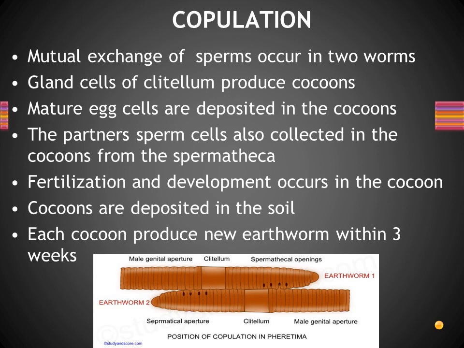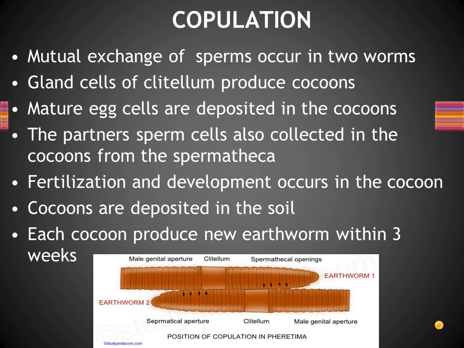The first one is spermathecal openings. Just now we said what is the role of spermatheca, right? Spermatheca is present in segment numbers 7, 8 as well as 9, right? The opening is present in the septum region, meaning between the segments. Clear? And what is the role here? It is used to collect the sperms from the partner. Understand?